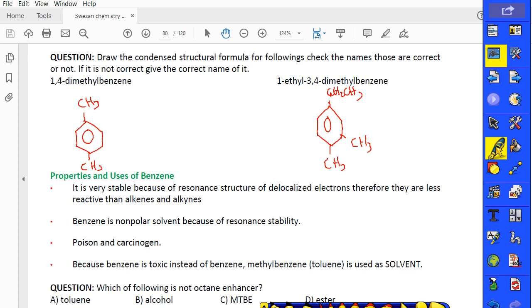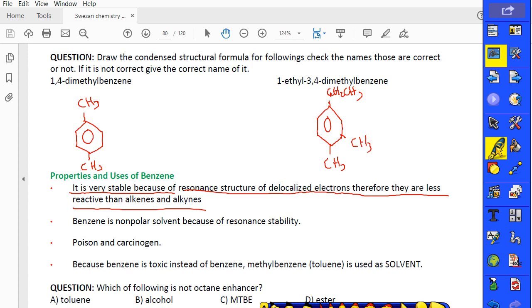And what about the properties and uses of benzene? Firstly, you have to know that, like an alkane, it is very, very stable because of the resonance structure of the delocalized electrons. Therefore, they are less reactive than alkene and alkyne. They are similar to alkane, but because they have delocalized electrons, their double bonds can always change position.